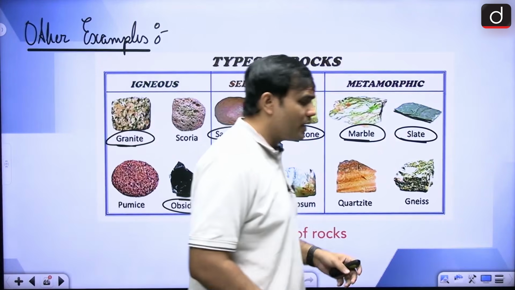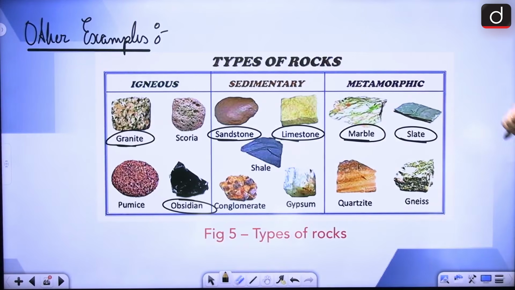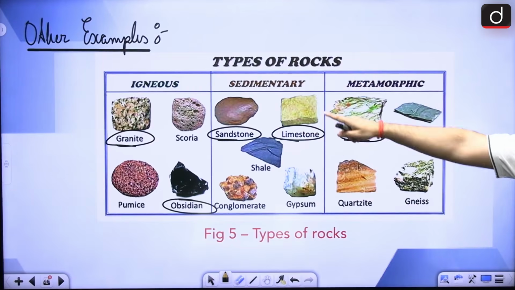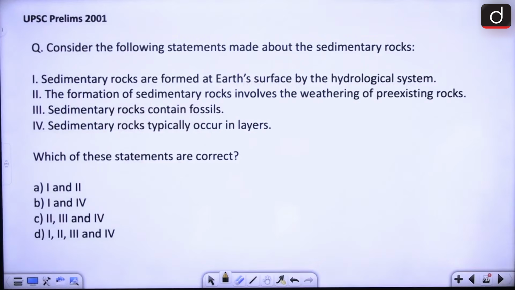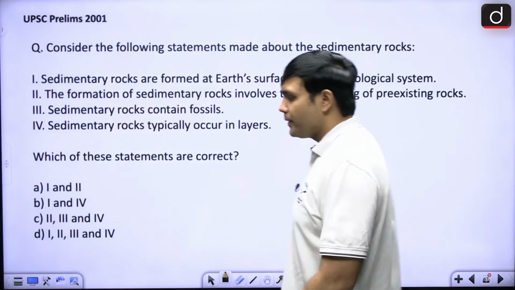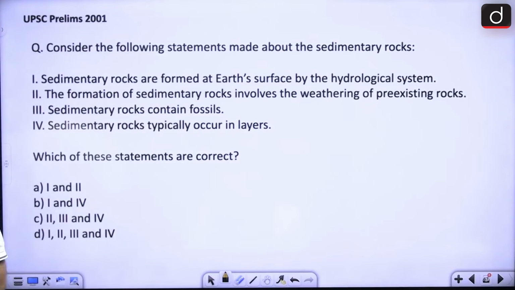There are some examples. Say for example, if we are talking about marble and slate, they are metamorphic rocks. If you are talking about sandstone, limestone, they are sedimentary rocks. If you are talking about granite and obsidian, they are igneous rocks. All right. So these are the different types of rocks that you'll find. Let's look at one of the questions here. Let's see how many of you are able to answer this correctly. This is from UPSC Prelims 2001, and it is talking about sedimentary rocks. Let's see how many of you are able to answer it correctly.